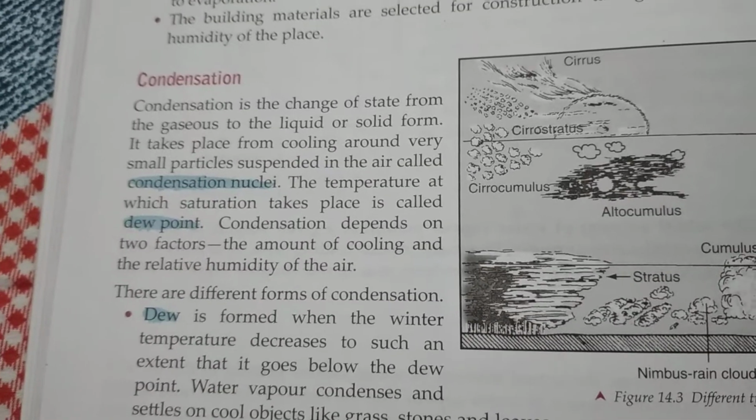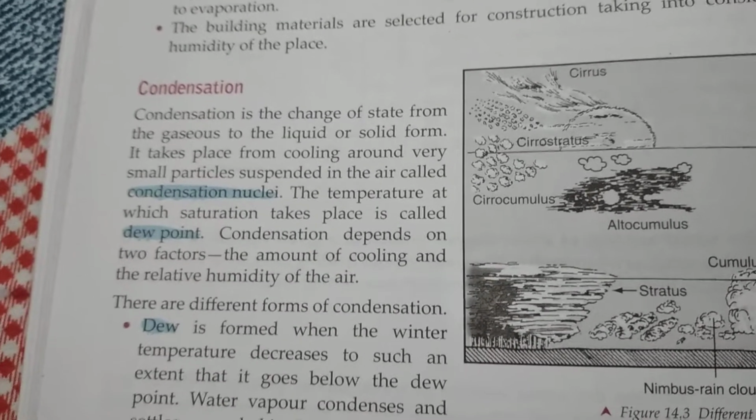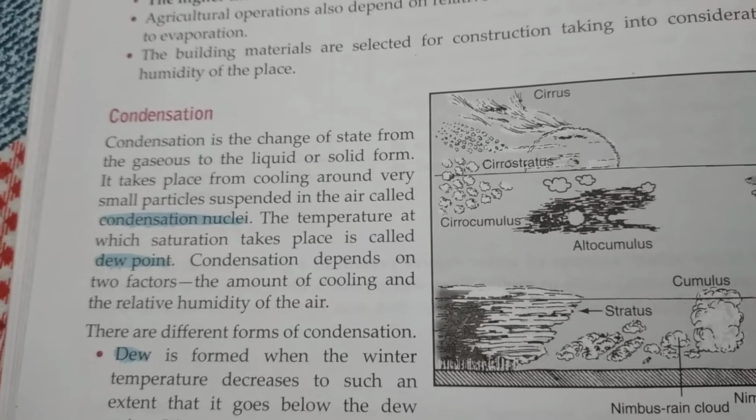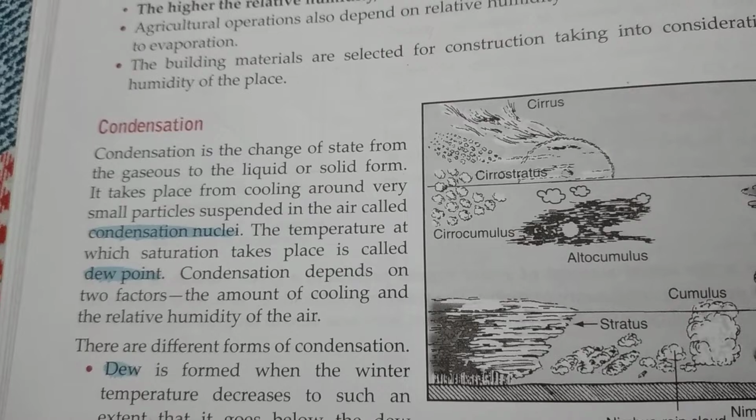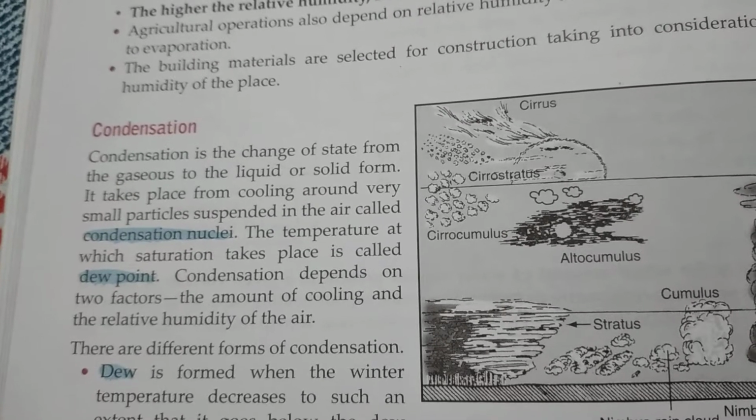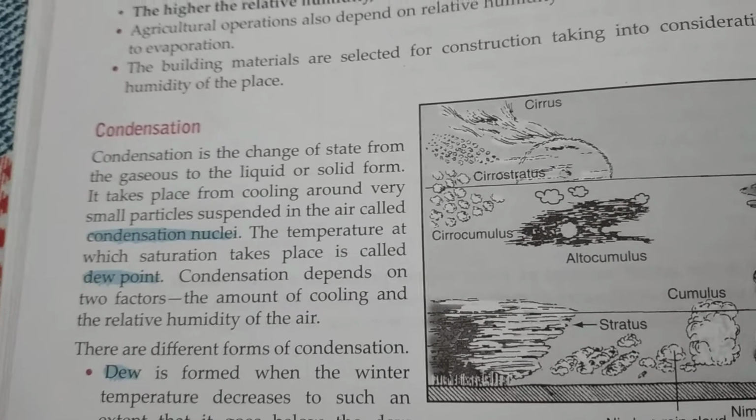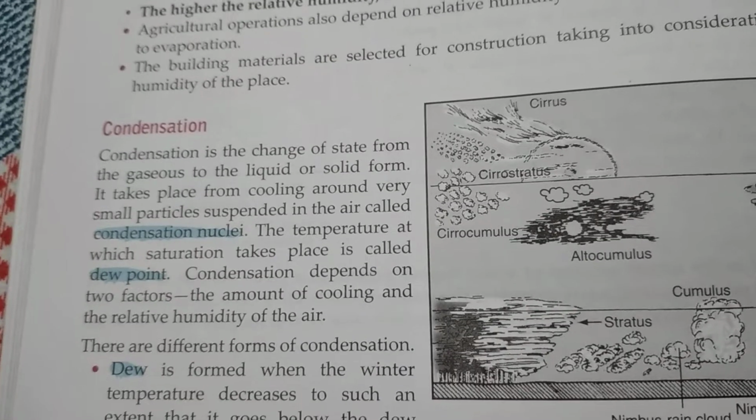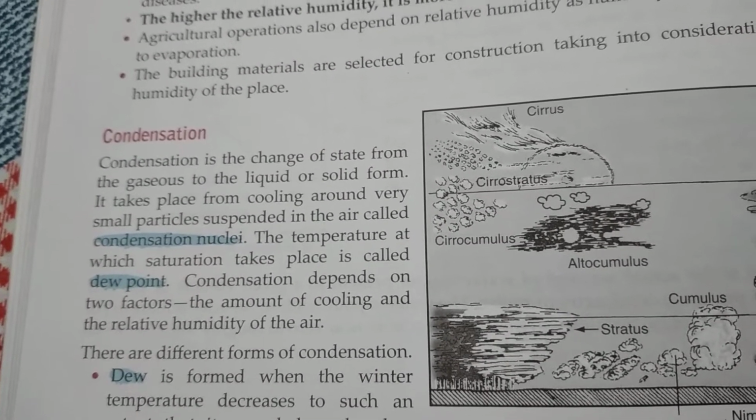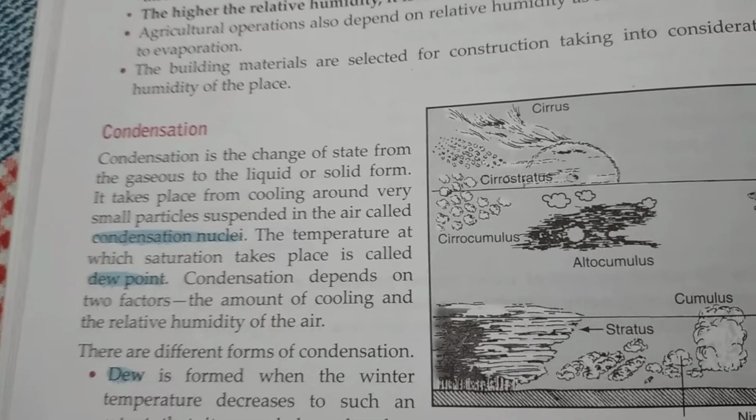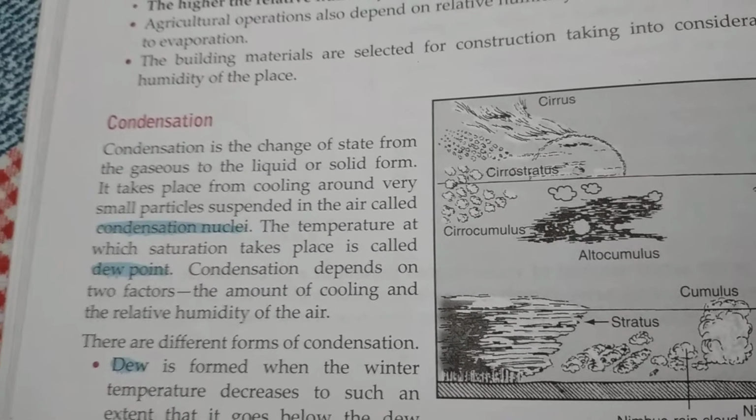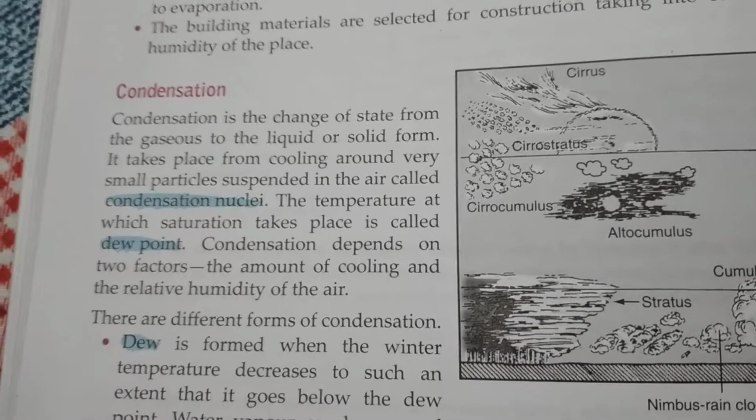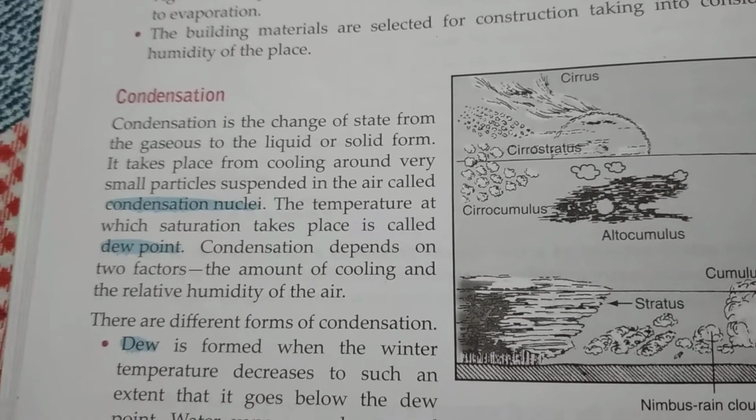I hope you all have an idea about condensation. Condensation is just the opposite procedure of evaporation. Evaporation is change of water from liquid to gaseous state, and condensation is change of water from gas to liquid form. It is just the reverse procedure of evaporation. So whenever the temperature of an air mass decreases, the water vapor present in that air mass transforms into liquid state from gaseous state. This is considered as condensation.